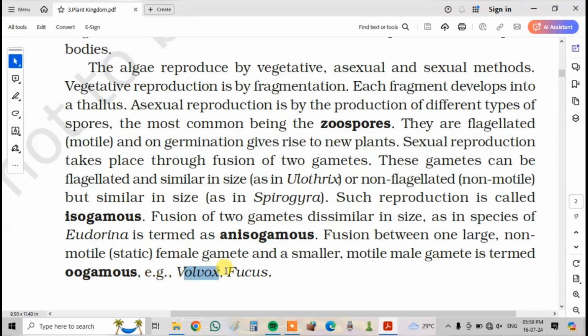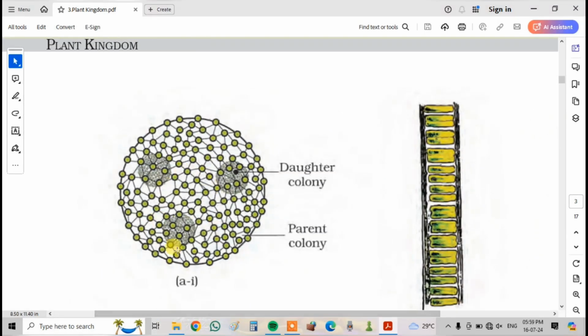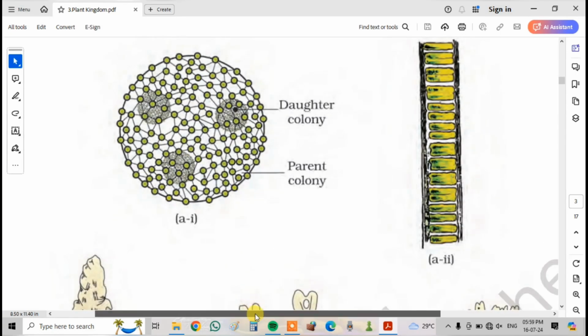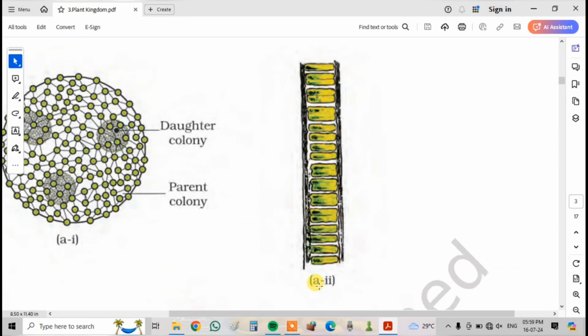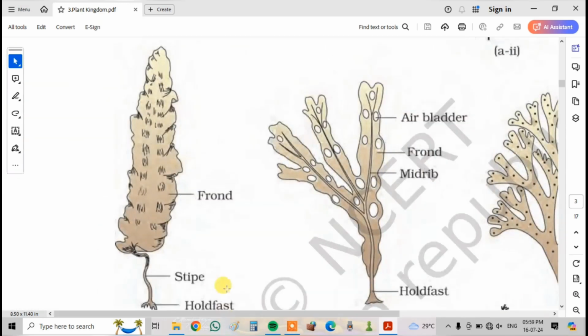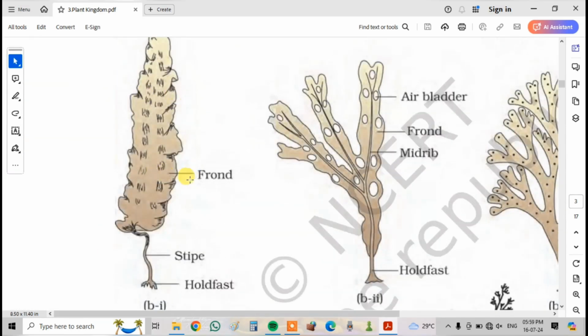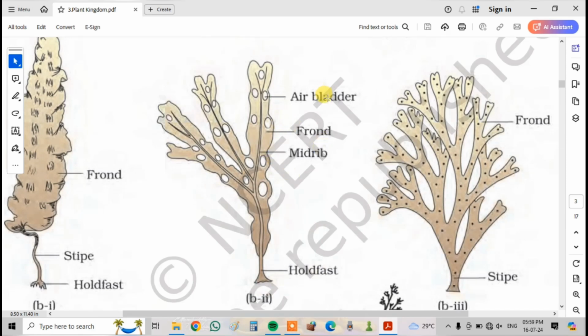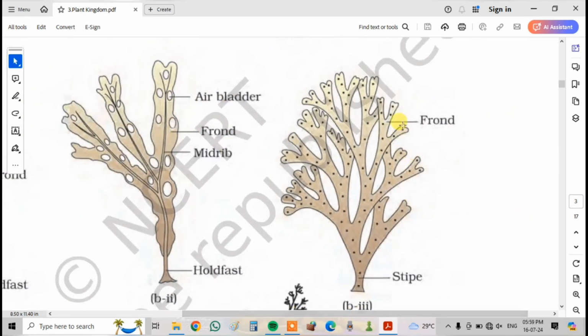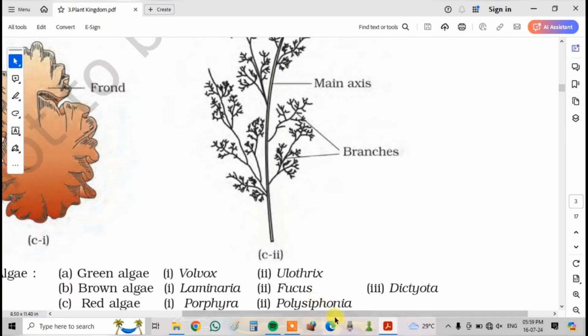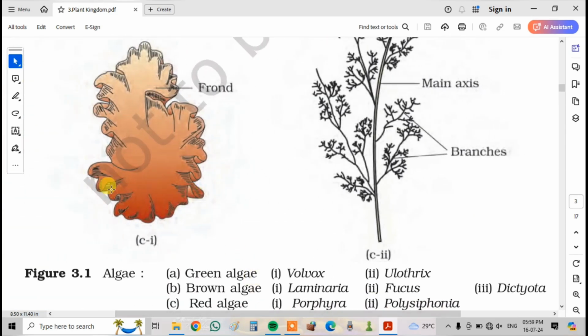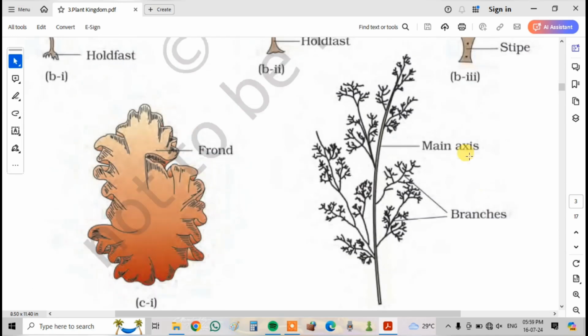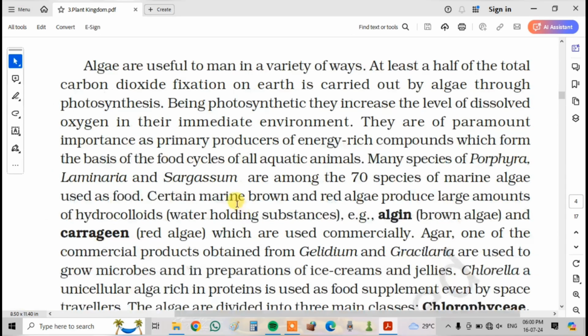Examples: Volvox and Fucus. The pictures we are seeing here belong to the green algae. The colonial one is known as Volvox and the second one is Ulothrix. Now about brown algae, you can see the first one named Laminaria, you can see the labeling here, and the second one is Fucus, you can see the midrib and holdfast, and the third one is Dictyota. Now coming to examples of red algae, here you can see Porphyra as the first one and the second one is Polysiphonia.